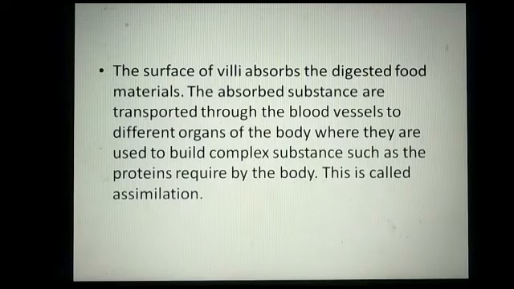Okay, so the first process is ingestion, then digestion, then absorption, and the fourth one is assimilation. Assimilation: the absorbed food is utilized by our body to build up complex substances or energy. Is that clear? This one is assimilation.